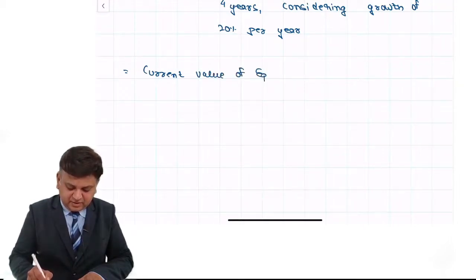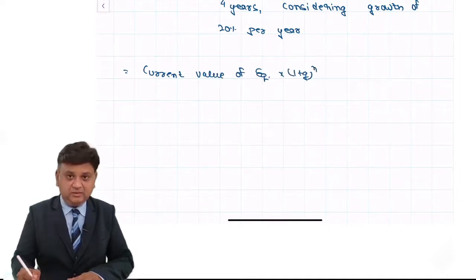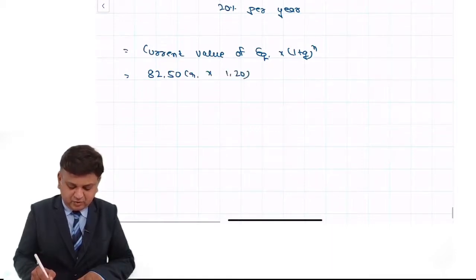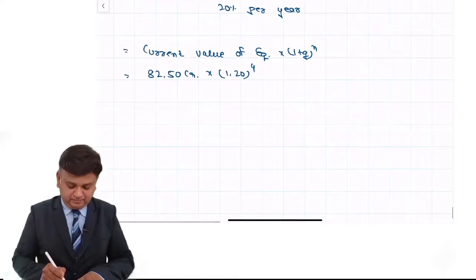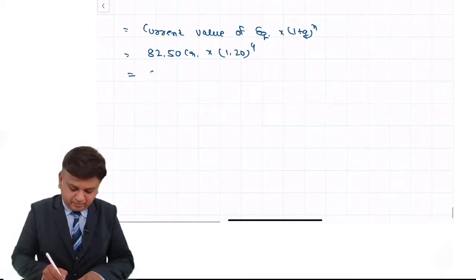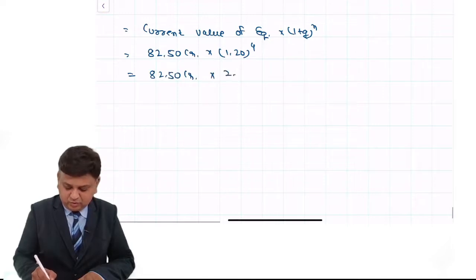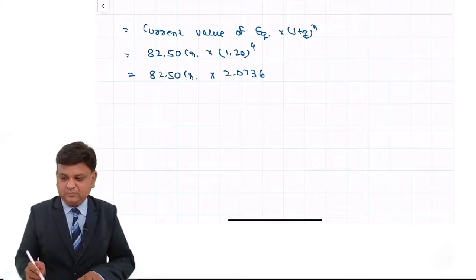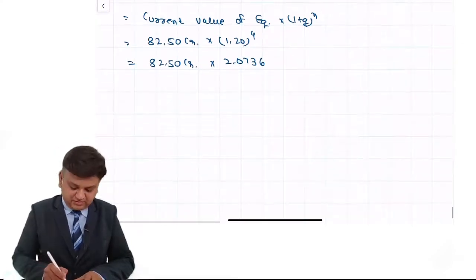Current value of equity into 1 plus g raised to n. Current value of equity is 82.5 crore into 1.20 raised to 4. So 82.5 crore into 2.0736. So 171.072.